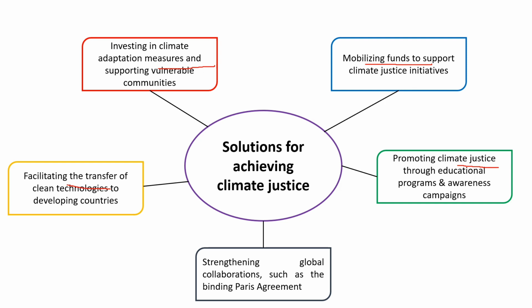And last but not the least is strengthening global collaboration, such as the binding Paris Agreement, which has been ratified by 194 countries, and that aims to limit global warming through binding commitments and financial support. So these are some of the solutions which all the governments, whether at the country level or the global level, need to implement so as to achieve climate justice in the coming future.